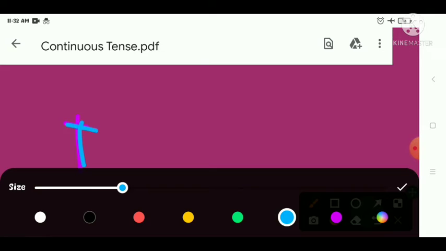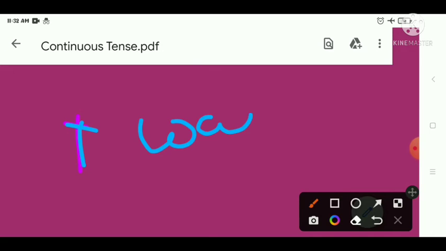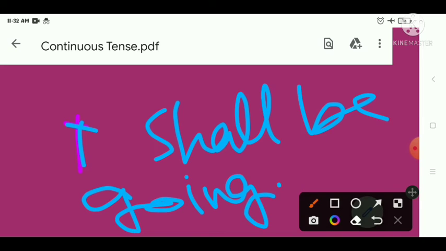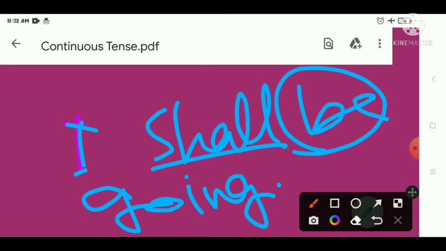So I am not just mentioning the name, I am talking about I was going, sorry, not was, I shall be going, right? I shall be going. So we have to use shall with I and we. So I can have shall, and along with shall another form of verb, be, will be used.